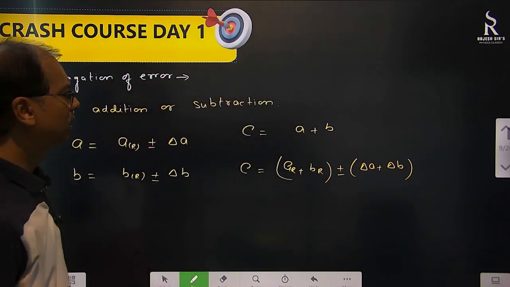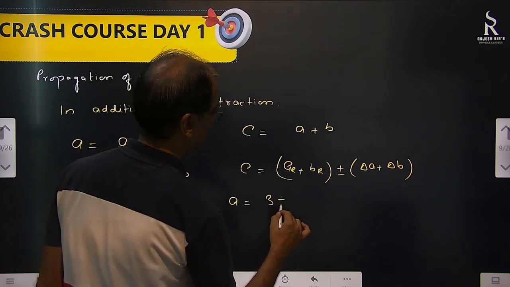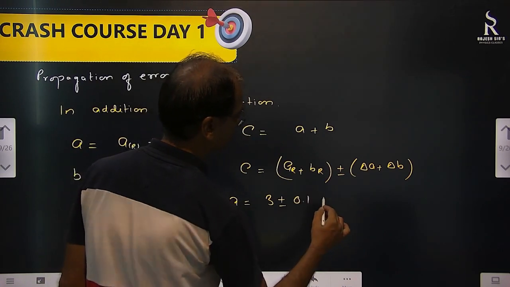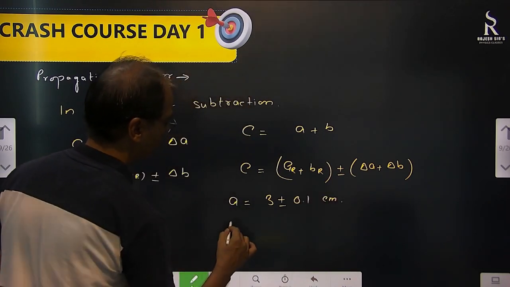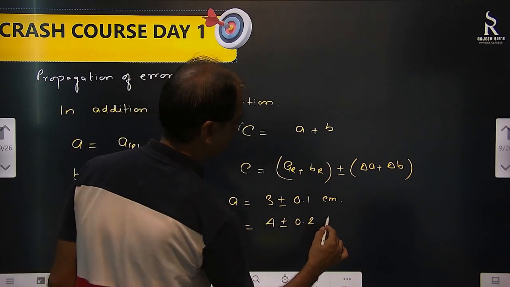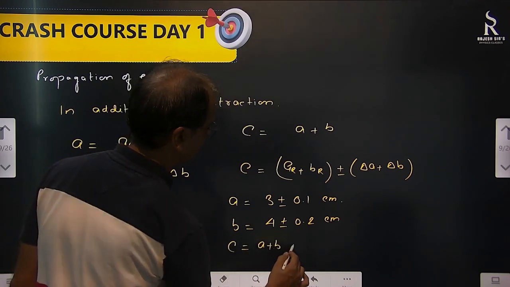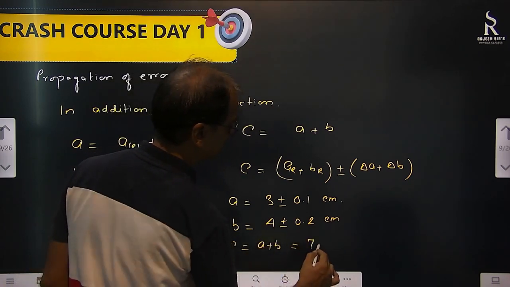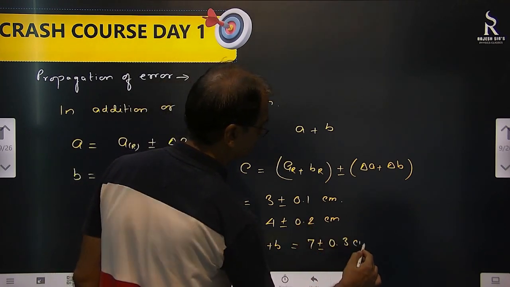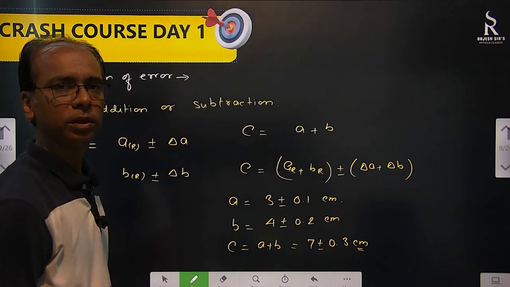Okay, let's say an example. A is equal to 3 plus minus 0.1 centimeter. Let's say B equal to 4 plus minus 0.2 centimeter. Then find C, which is actually A plus B. So what do you do? 3 plus 4, 7 plus minus 0.1 plus 0.2, 0.3 centimeter. Simple. No problem with that.